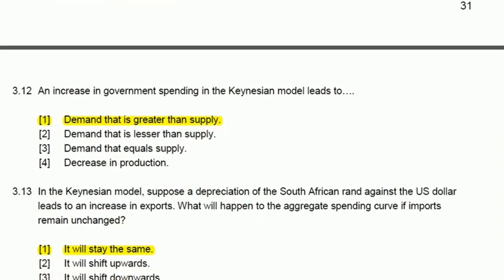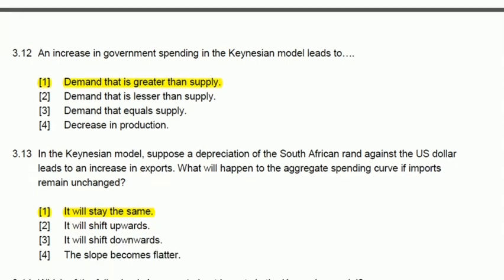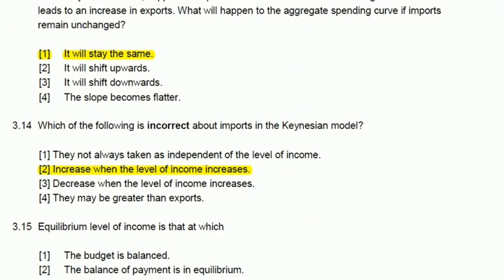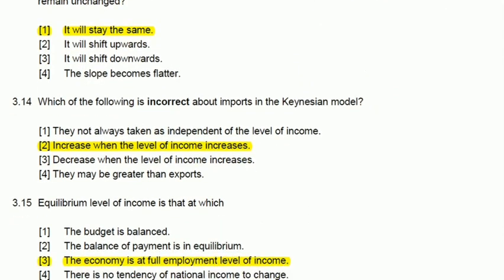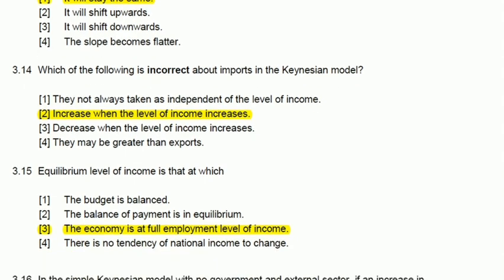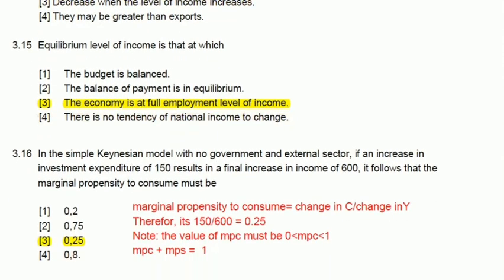An increase in government spending in the Keynesian model will lead to a demand that is greater than supply, because people will be having money. Remember, government spending is all about increasing spending. So when the government increases expenditure, it means people will have income, people will have jobs and so forth, and then it means demand will increase. So let me skip all this and just go to problem-giving areas.